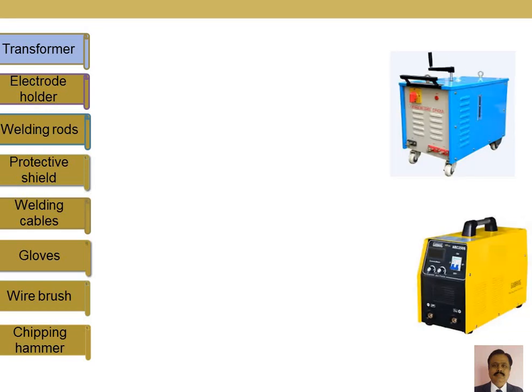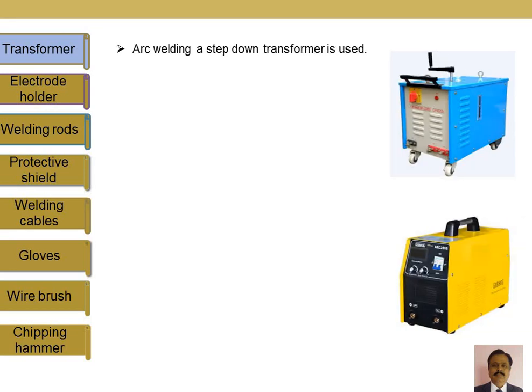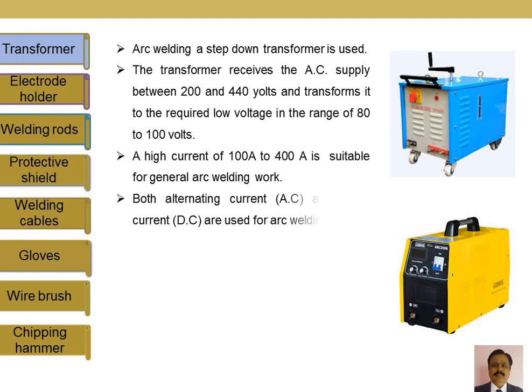Transformer is the basic equipment required for the welding, because it is responsible for bringing down the voltage, which is normally available at 220 or 440 volts. It is brought down by this transformer. Basically, it is a step down transformer. We may have a three phase, we may have a single phase one. So it may be a DC current transformer or it may be AC. If it is AC, we use the rectifier to convert it into direct current.